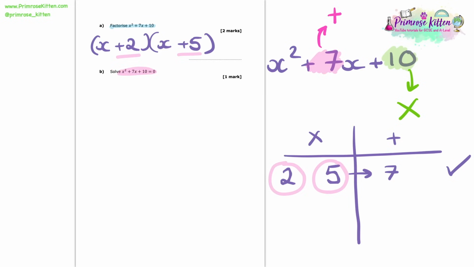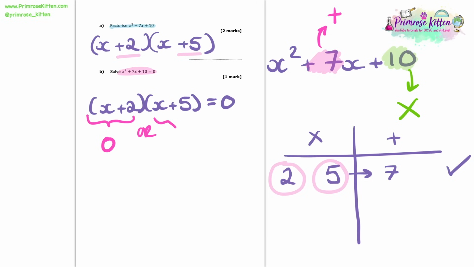So now we're asked to solve x squared plus 7x plus 10 equals 0. So let's take what we just got and put it equal to 0. Now, to make this equal 0, either the x plus 2 must be equal to 0 or the x plus 5 must be equal to 0. So we can take each of those brackets and equate them to 0.